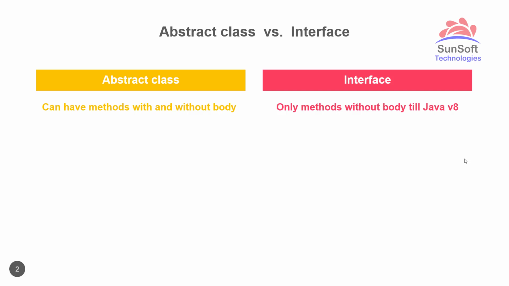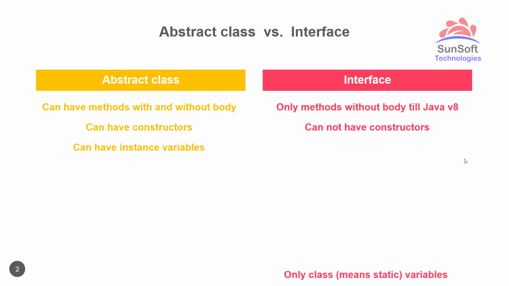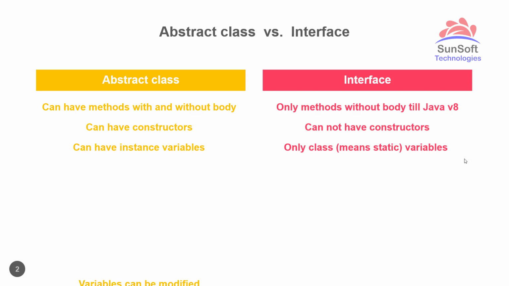Then the second difference: abstract class can have constructors, whereas interfaces cannot have constructors. Third, in abstract class we can have instance variables. Means we can have the variables which belong to object, whereas in interface the variables are by default static. Means they don't belong to object, they belong to class.